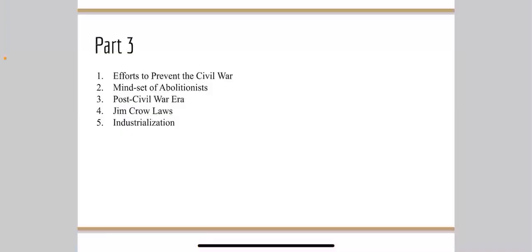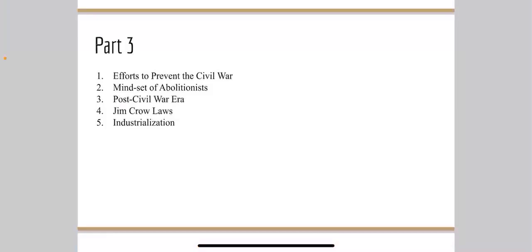Jim Crow laws. Southerners imposed Jim Crow laws in the decades following the Civil War, segregating and discriminating against African Americans. Northerners and the Supreme Court often failed to protect their legal rights.